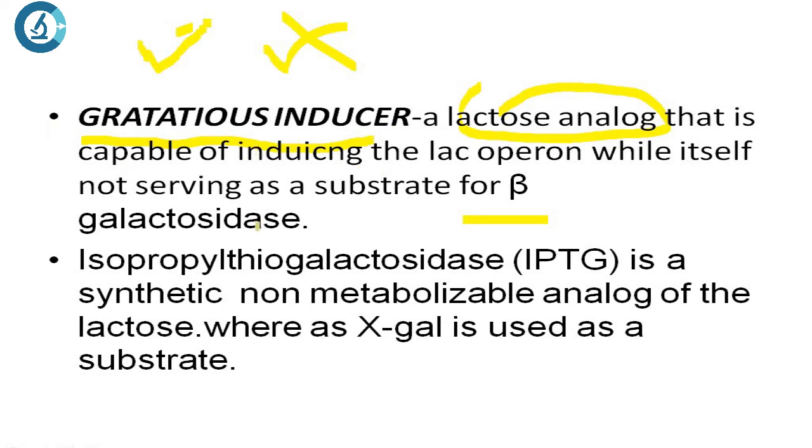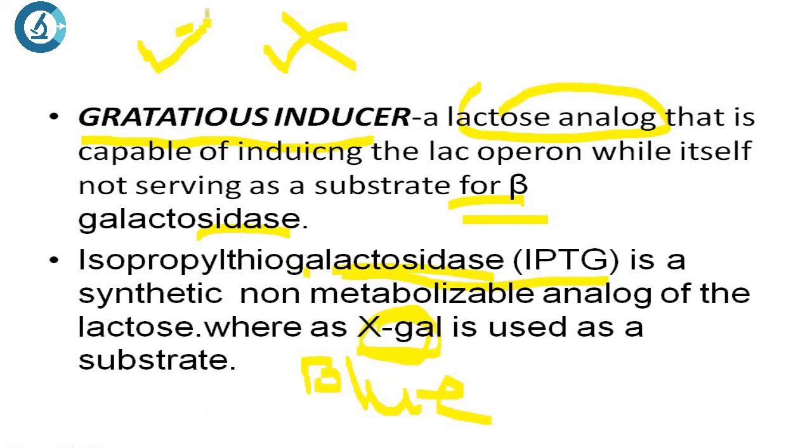galactosidase. So you have a particular chemical called IPTG. IPTG is isopropyl thiogalactoside. It's a synthetic non-metabolizable analog of lactose. It is going to induce the operon, but it is not the substrate for beta galactosidase. But what is a substrate? X-gal. X-gal is a substrate. You should have learned this in blue-white selection, right? I will do blue-white selection in one of my videos one day.